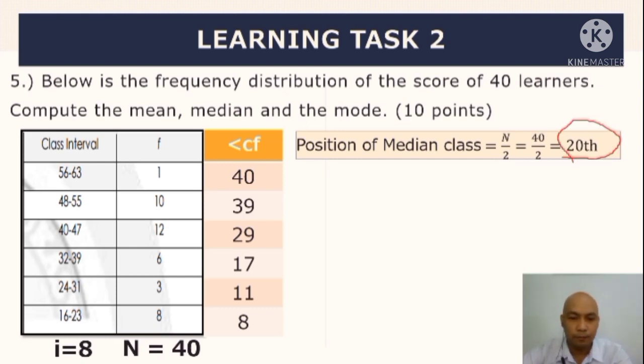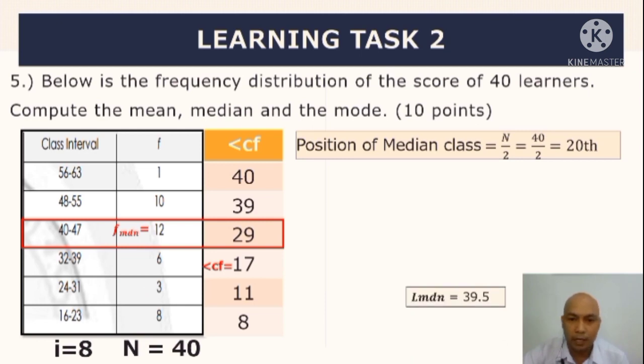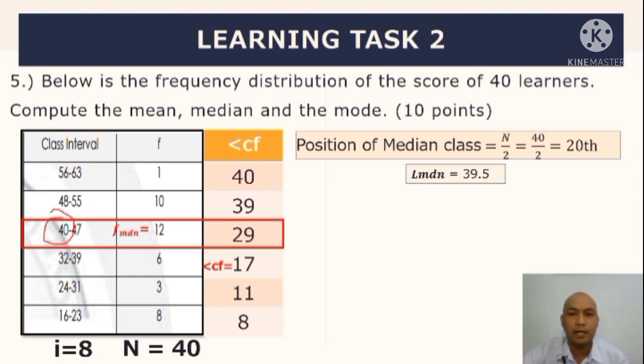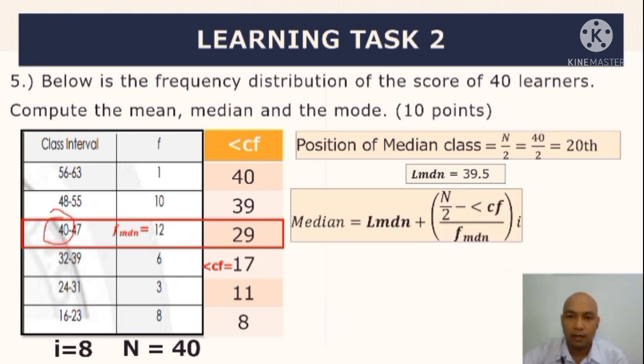So saan matatagpuan? Dito natin matatagpuan yan sa 40 to 47 dahil itong 20 na ito ay from 18 to 29. Diyan ngayon nakapaloob ang 20 value. Okay? Next, magiging less than CF natin dito ay 17. Tapos ang magiging frequency natin syempre ay 12. Tapos yung lower boundary ng median class ay 39.5. Mag-minus ka dito ng 0.5. Kaya magiging 39.5. Tapos i-substitute natin sa pinaka formula.